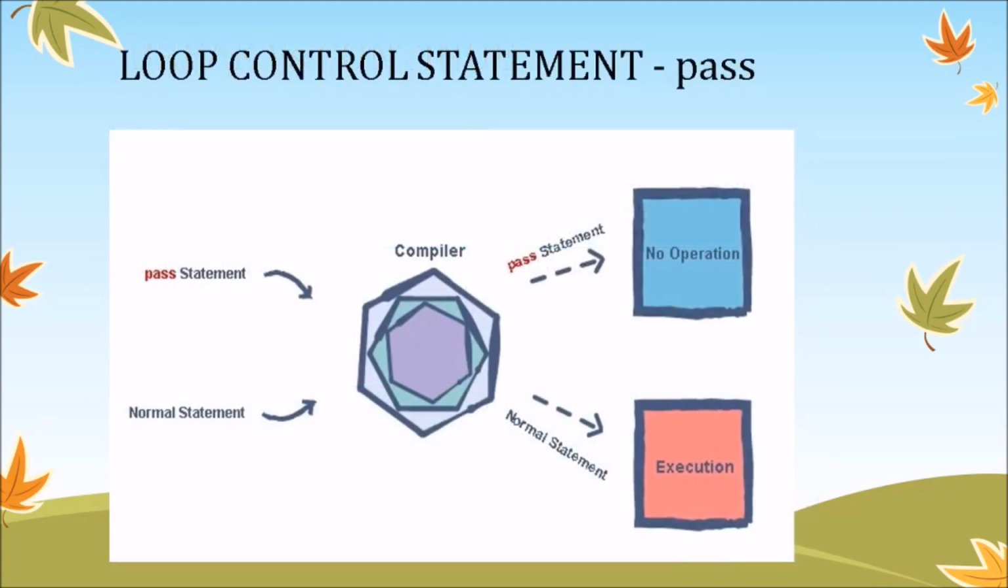Next is the pass statement, which is also a loop control statement. You can see how the compiler behaves when it gets a normal statement and when it gets a pass statement. When it gets a normal statement, it is executed. When it gets a pass statement, the compiler passes the statement and no operation is performed. In a normal statement, some operation is performed, execution is done. In case of a pass statement, no operation is performed by the compiler.